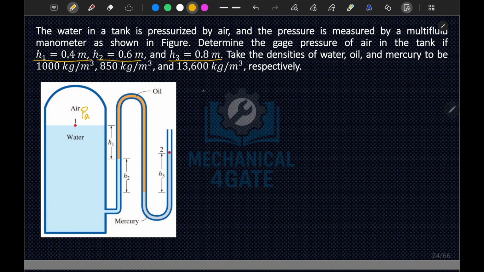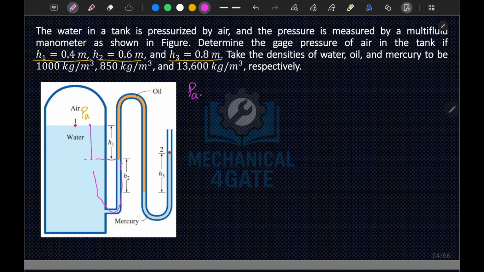So let's write your manometer equation. So PA. Now let's move from this point to, or let me choose another color here. From this point to here, pressure is PA. PA to here to this point. Since it is the same liquid, at the same level your pressure will be the same. So we have moved downward by your H1.